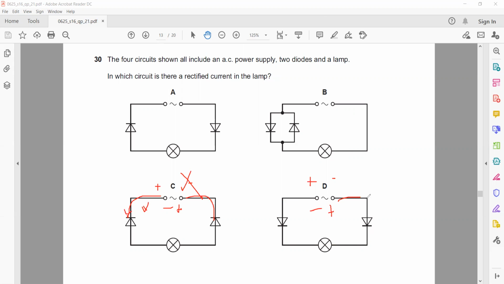If positive, negative, this will block. So this will have no current. This will have current in both directions. C and D are not having any current. So A is having current only in one direction. So we say a rectified current, or the diode rectified the current, or makes the current flow in one way.